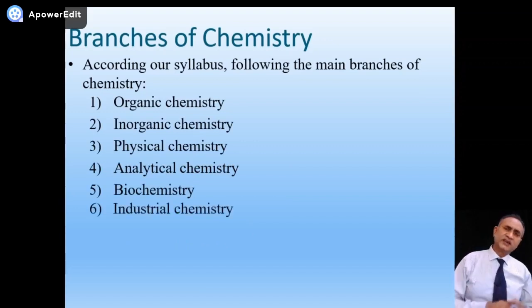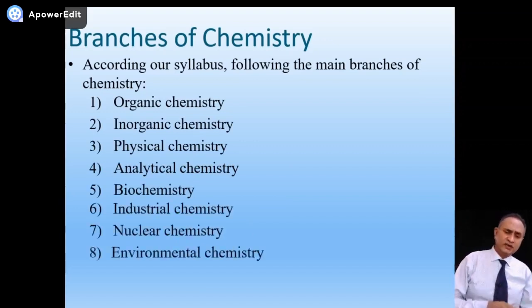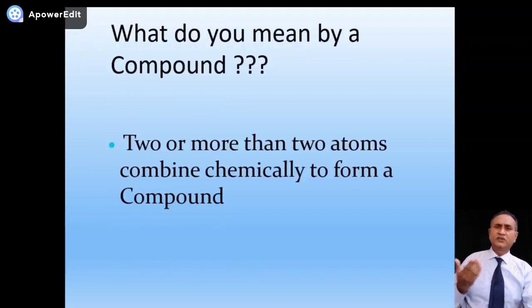Then industrial chemistry, polymeric chemistry, environmental chemistry, and nuclear chemistry. So we'll define and see these branches one after the other. Let's start with the first one.